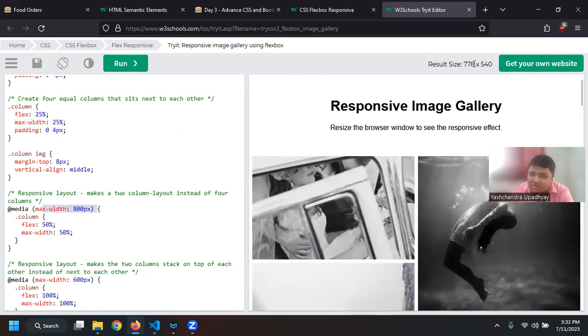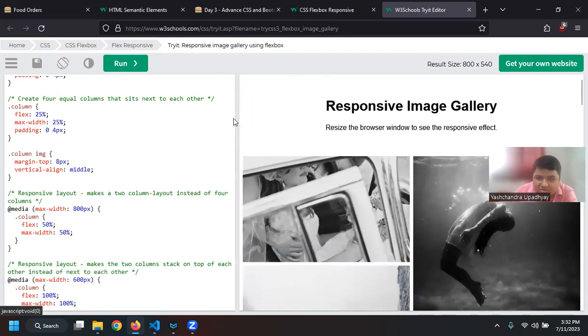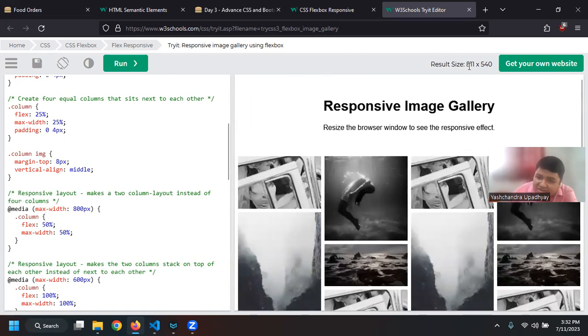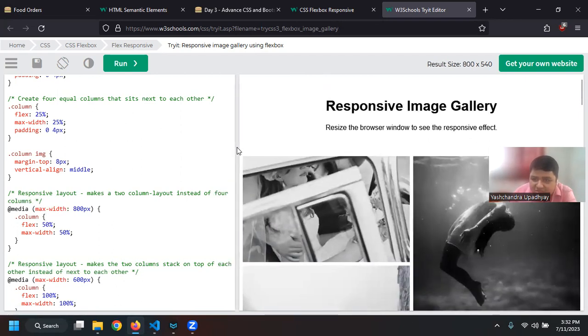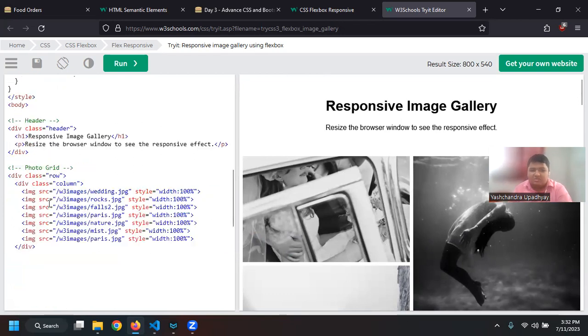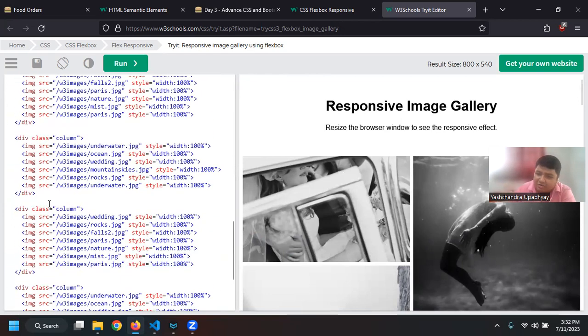So it is less than 800. Okay, so when it is less than 800, max width will be 800. So when I'm more than 800, 801 it was, it was taking 4 columns, but now when I'm under 800, let us say max width is 800, right? So particularly at 800, when we have 800 width, then it will take 50%. So 50% is taken by this element, 50% is taken by this element. But again, it will be rendered from top to bottom.